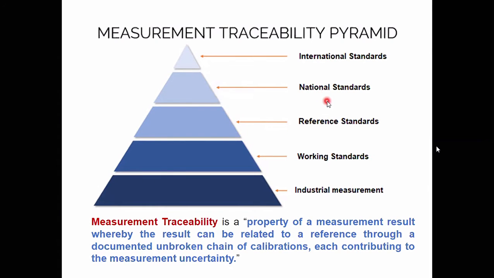National standards are traceable to international standards. Loosely speaking, take a national standard ammeter; it is calibrated with respect to the international standard. Earlier, in New Delhi, there existed the National Physical Laboratory.